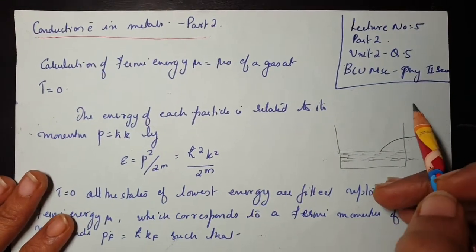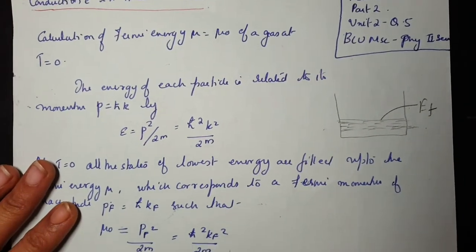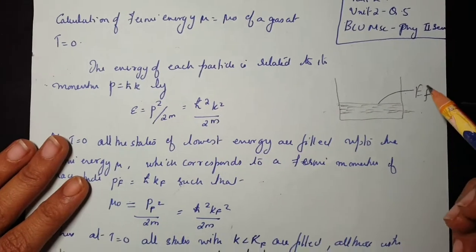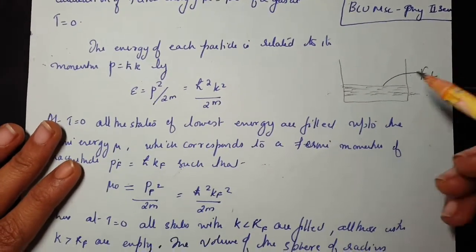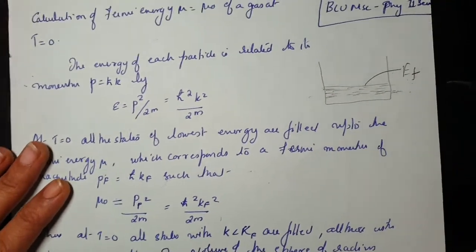Today we have to calculate the Fermi energy of a gas at T equal to 0. As you all know, at 0 degree Kelvin, the electrons are occupied up to the Fermi energy, that is EF.